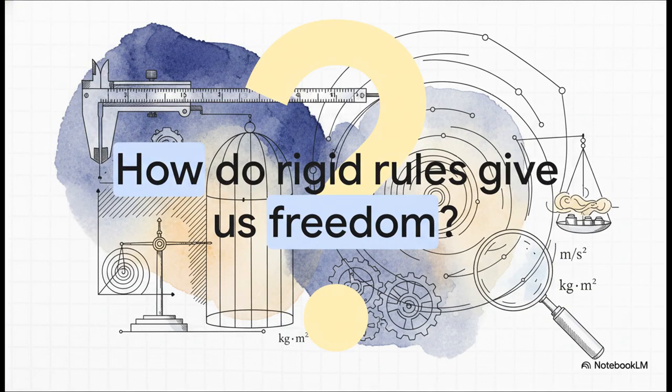As we wrap up this explainer, I really want to leave you with a bit of a provocative question to think about. How do these incredibly rigid rules of measurement actually give us the ultimate freedom to discover the universe? Today, we've seen that defining units, obsessing over trailing zeros, and balancing dimensional brackets aren't just dry academic exercises. This toolkit of strict, unyielding rules is exactly what empowers us to accurately decode the physical world. It strips away our biases and reveals the brilliant underlying machinery of reality itself.